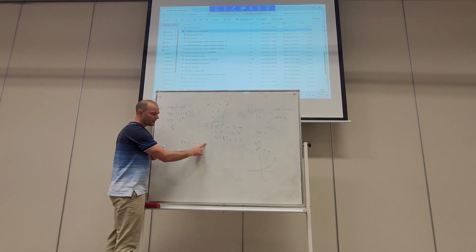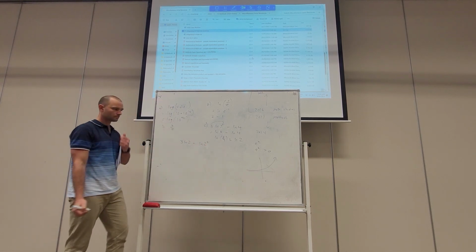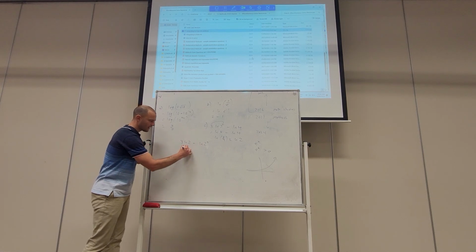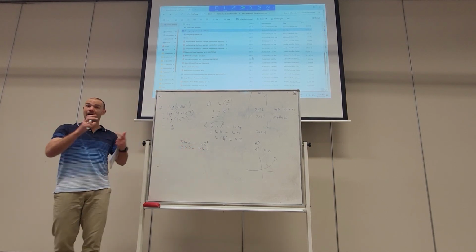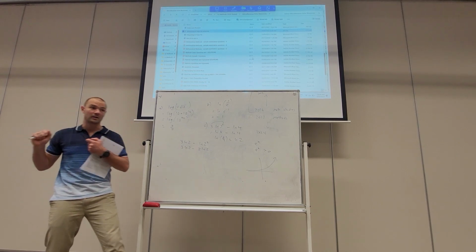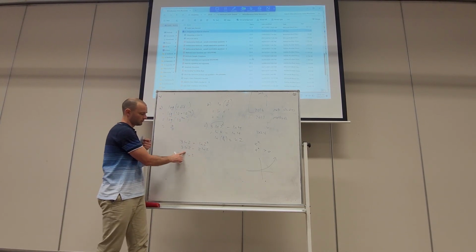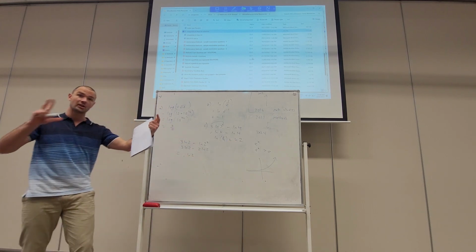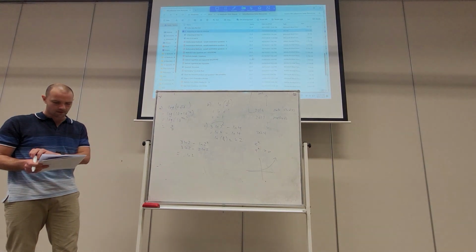ln 4, we could express that as ln 2 squared. Okay, I can now bring that 2 out the front. So I have 3 lots of ln 2 take 2 lots of ln 2. So if I have 3 lots of ln 2 and I take away 2 lots of it, I'm left with 1 lot of ln 2, right? ln 2, okay? So just drawing out the relationship between those operations of logarithmic laws.